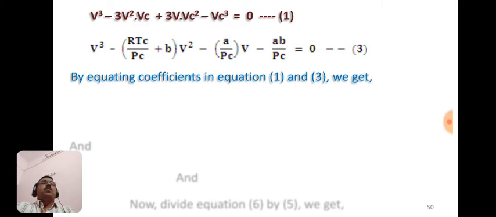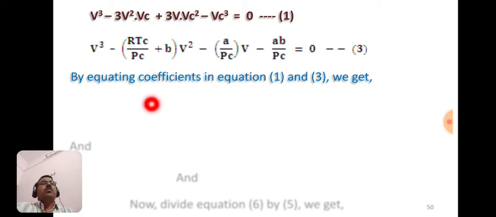Now we have these two equations. Equation 1 is V cube minus 3V square into Vc plus 3V into Vc square minus Vc cube equal to 0. This is equation 1. And the third equation is this one, V cube minus (RTc by Pc plus b) into V square plus a by Pc into V minus ab by Pc equal to 0. This is, suppose, equation number 3.